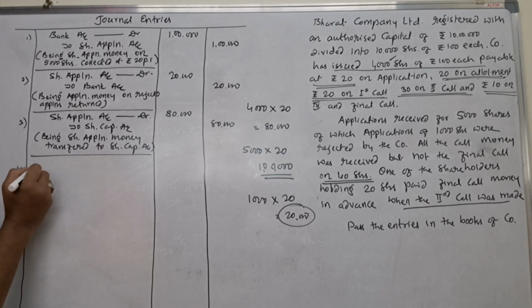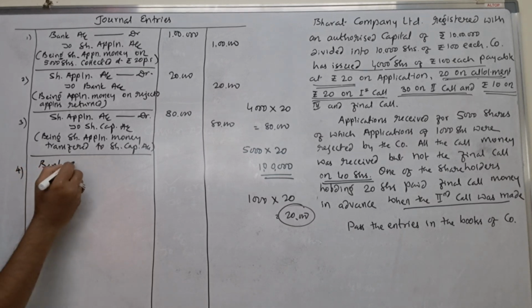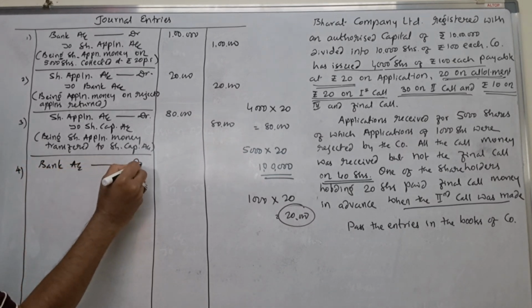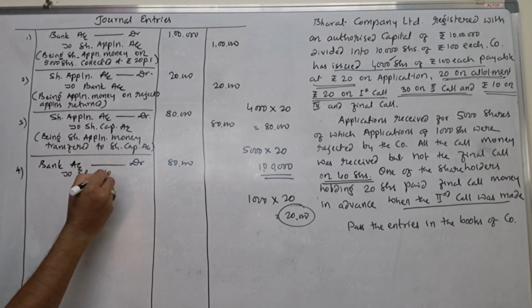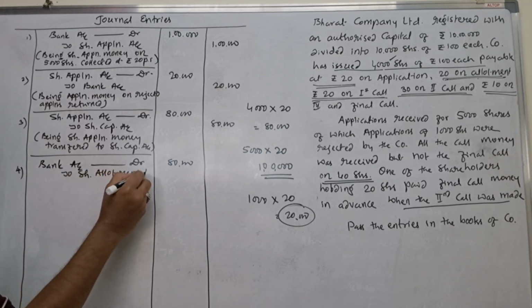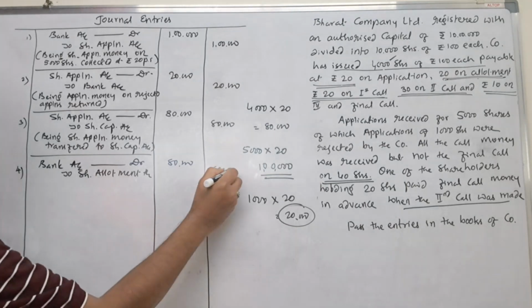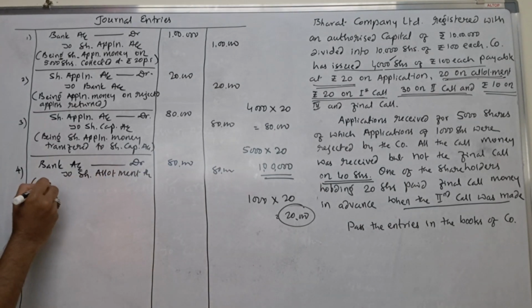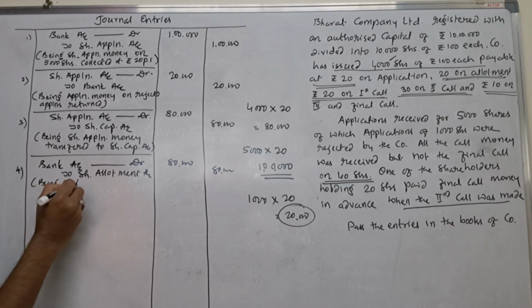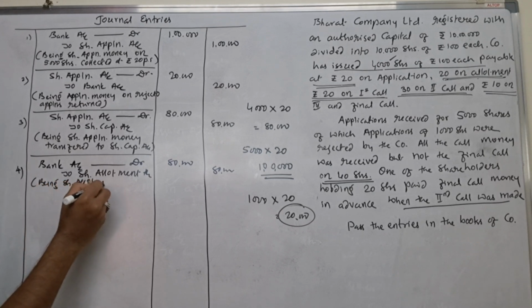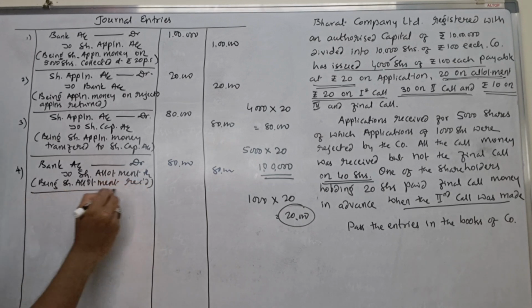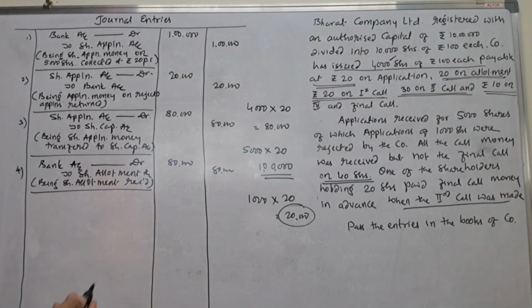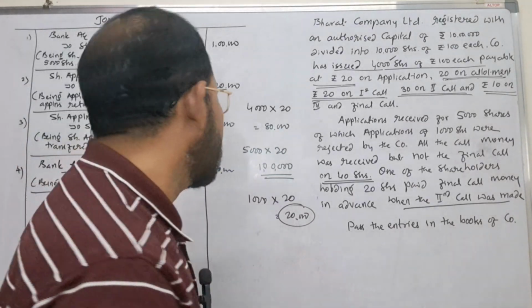Very simple thing. Whenever the allotment money is collected, bank account is to be debited. Again 80,000 you get. Next one is to share allotment account, rupees 80,000. Here you write being share allotment money received. Share allotment money received on how many shares? 4,000 shares at rupees 20 per share. That you can write in the narration.